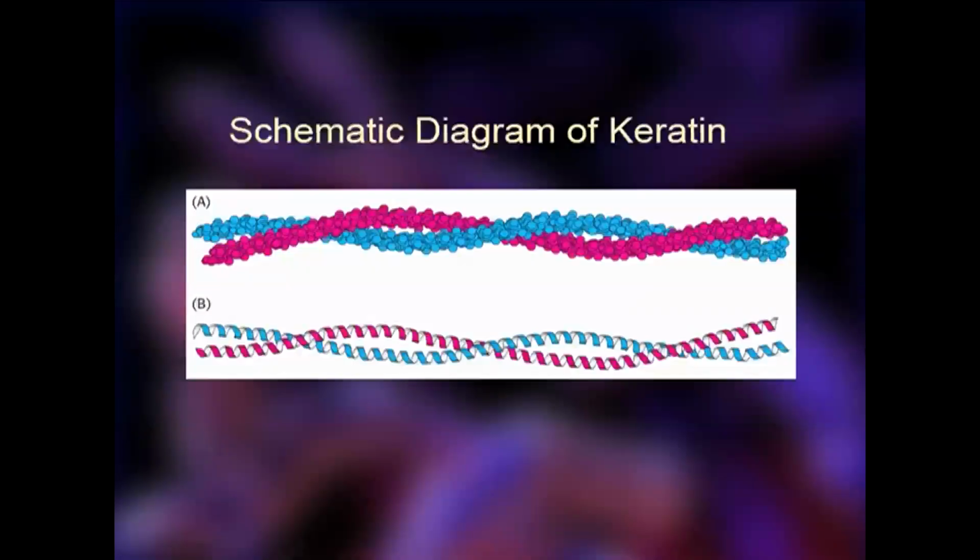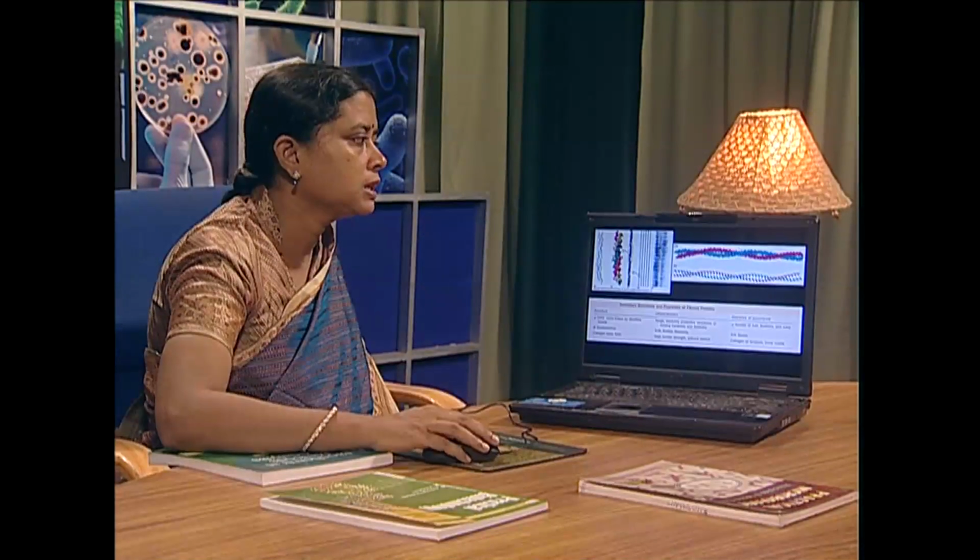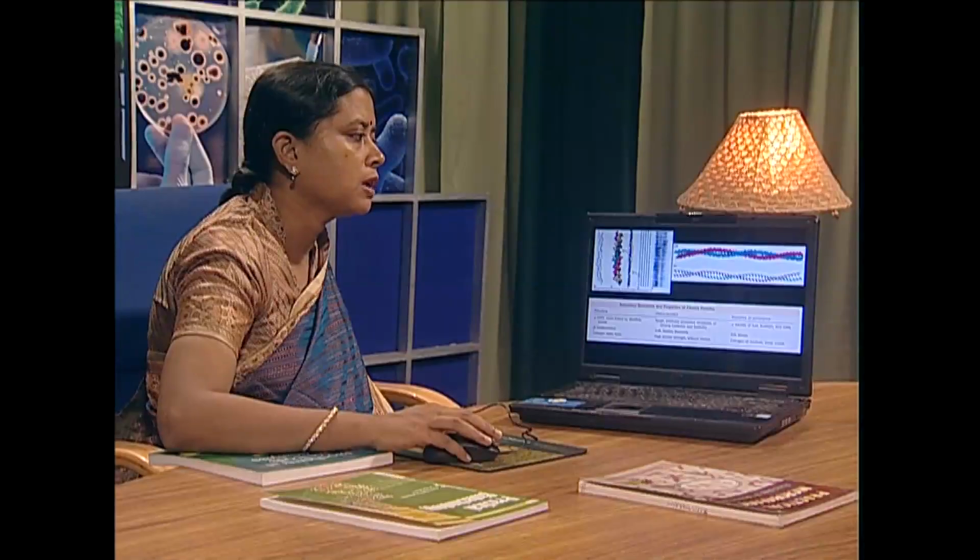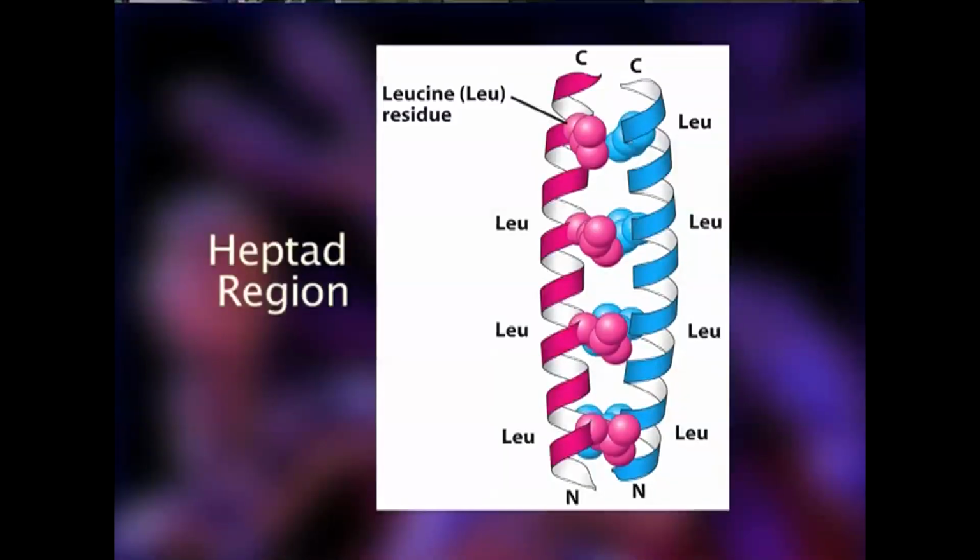In the amino acid sequence, each fragment has around 310 amino acid residues at the central portion of this filament, and it has a heptad repeat sequence within the central region of the 310 amino acids. This heptad region is important in maintaining the helical structure of alpha keratin.